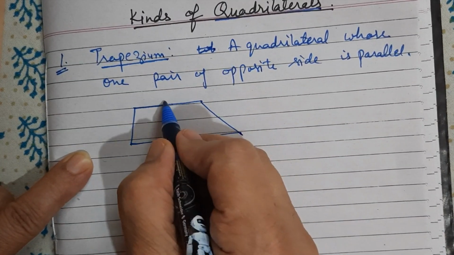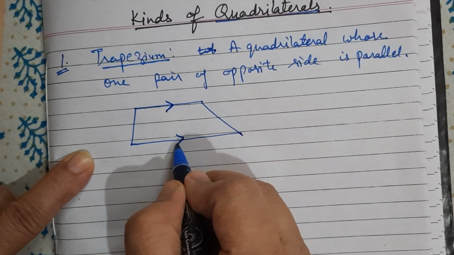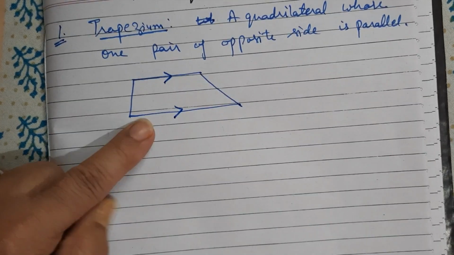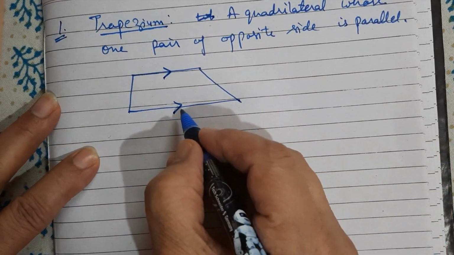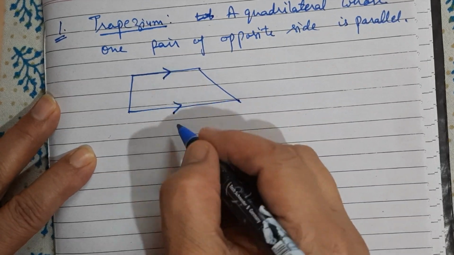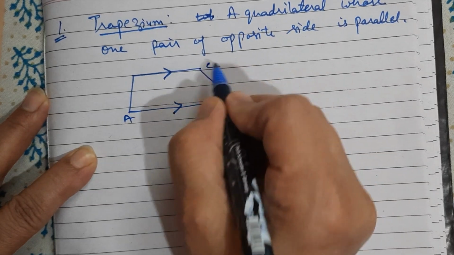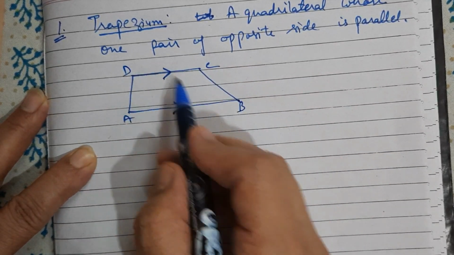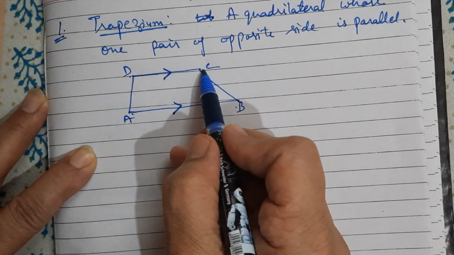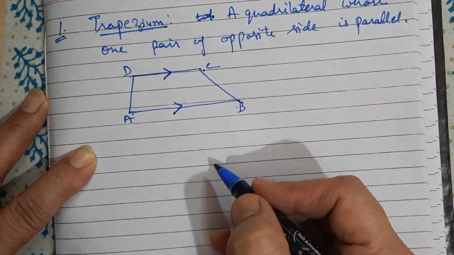Here in this figure, this side is parallel to this side. This marking indicates the parallel sides. So name it ABCD. ABCD is a trapezium where AB is parallel to DC. One pair of opposite sides is parallel.